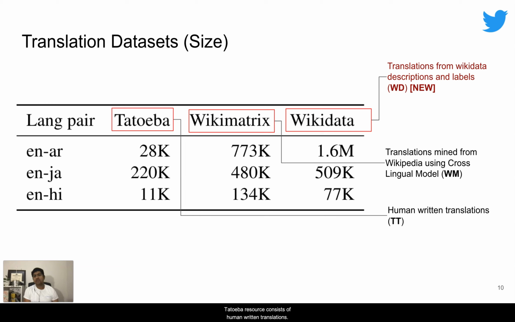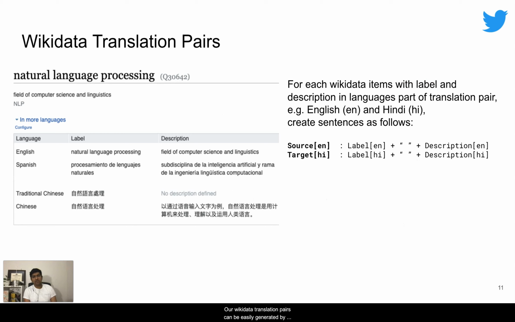Tatoeba resource consists of human-written translations. WikiMatrix consists of translation pairs extracted from Wikipedia using nearest neighbor search, using a translation model's embedding. And finally, we introduce a new resource for generating new translation pairs based on Wikidata. Our Wikidata translation pairs can be easily generated by taking the Wikidata labels and descriptions in various languages and concatenating them to get a language-specific sentence.